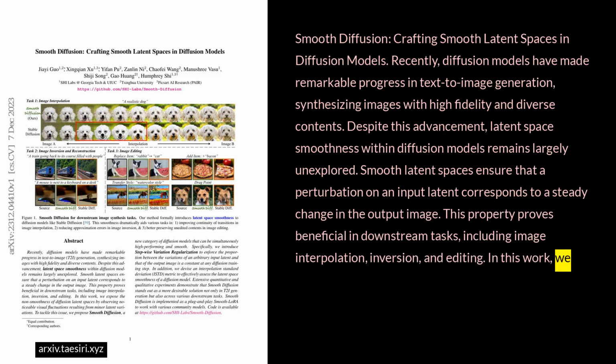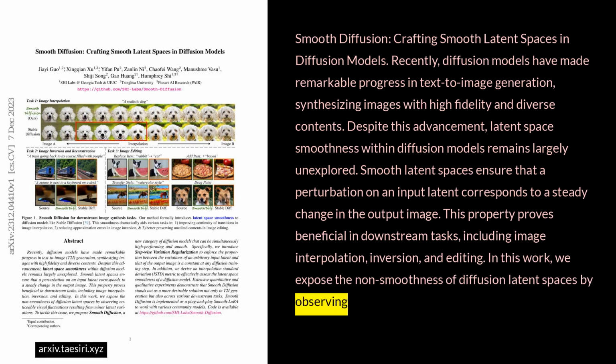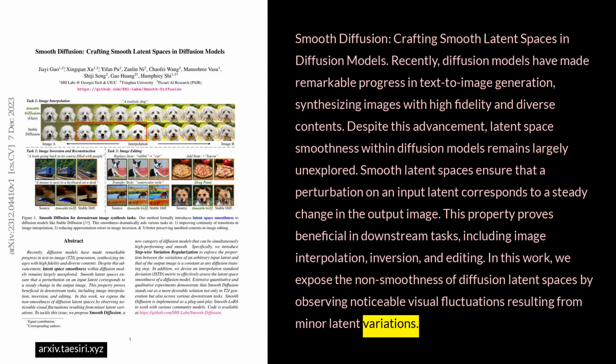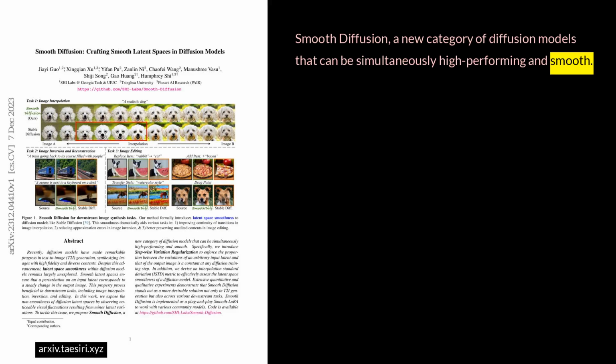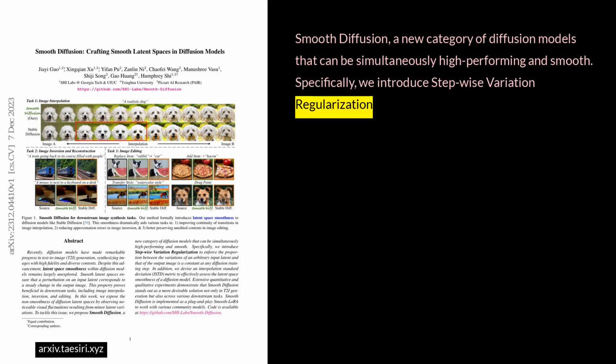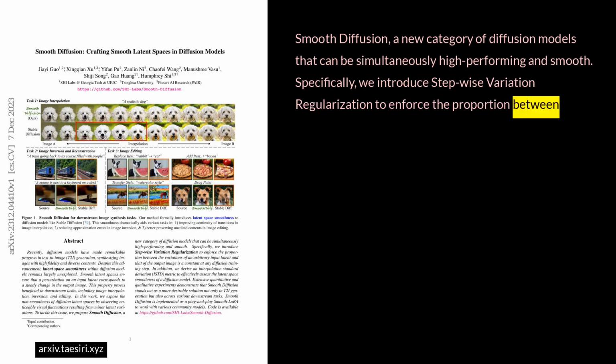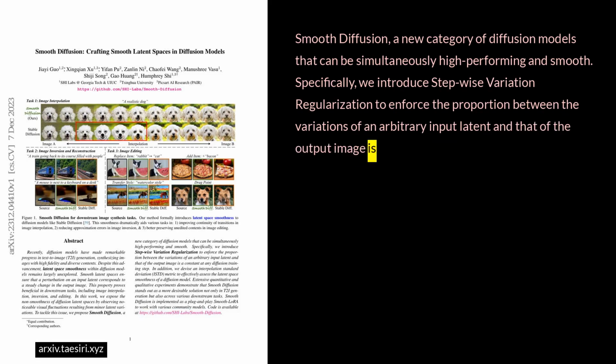In this work, we expose the non-smoothness of diffusion latent spaces by observing noticeable visual fluctuations resulting from minor latent variations. To tackle this issue, we propose Smooth Diffusion, a new category of diffusion models that can be simultaneously high-performing and smooth. Specifically, we introduce stepwise variation regularization to enforce that the proportion between the variations of an arbitrary input latent and that of the output image is a constant at any diffusion training step.